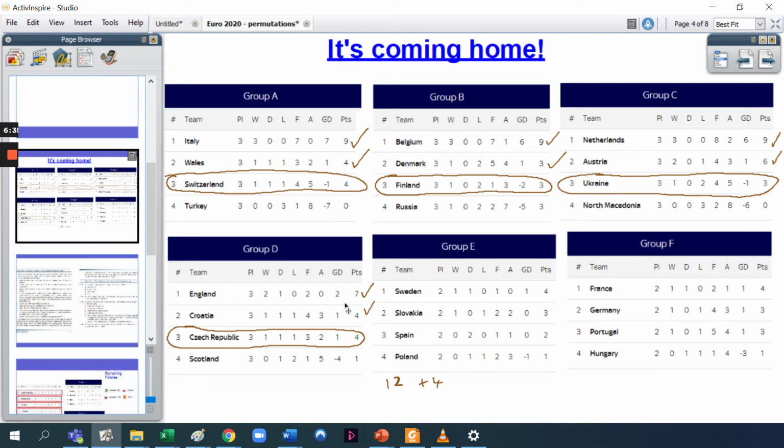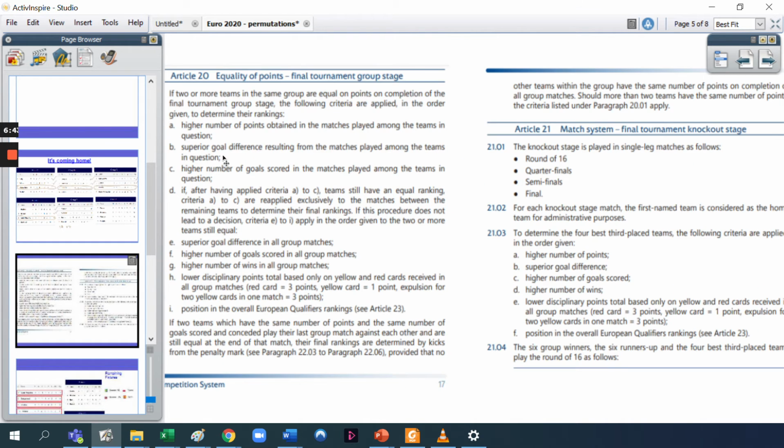So let me just give you the basics again. The top place team will be based on the amount of points they've got. And after points, if the teams are tied, you need to follow all of these different criteria to figure out who is ranked next. You need to know a bit about all this terminology, okay? But the beginning bits are quite simple. The higher number of points obtained in the matches played among the teams that are tied goes first, the amount of points attained between those teams, then the goal difference, then the number of goals scored, if that makes a difference as well.